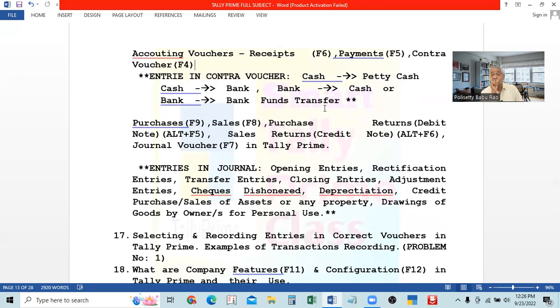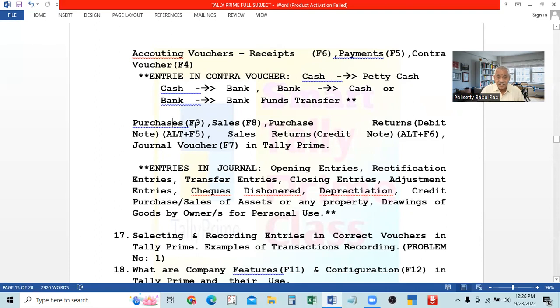Purchase means purchase of goods only. Goods means the articles or any material purchased for resale only is called goods. For use in the office, for use in the business for a long time, it is not called purchase. It is not regarded in purchases. It is called an asset or property. That's why only purchase of goods, meaning goods to resell. So purchase of goods only will be entered in the purchases voucher.